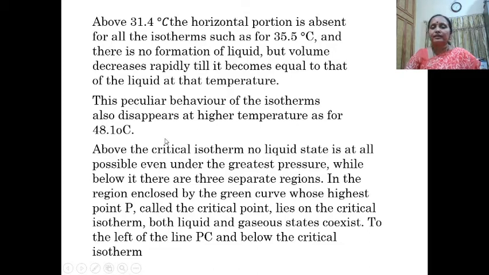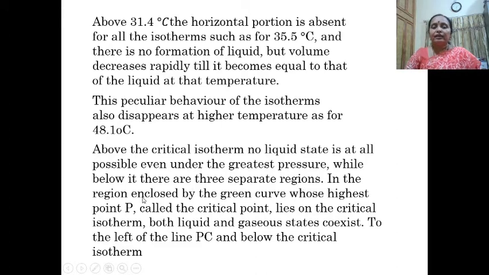Above the critical isotherm, in the case of carbon dioxide, no liquid state is at all possible, whatever high pressure is applied, even under the greatest pressure. Below it, there are three separate regions.